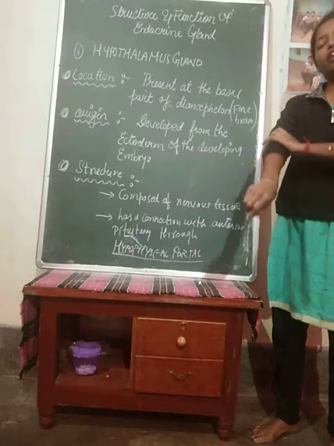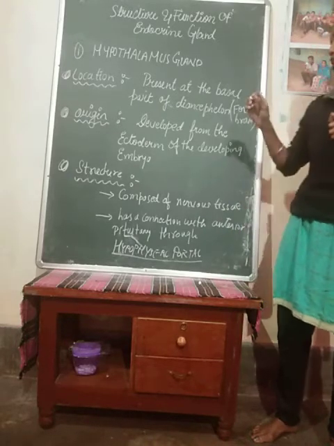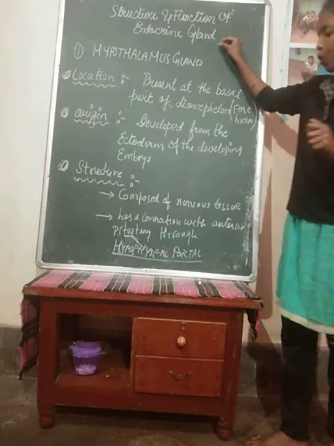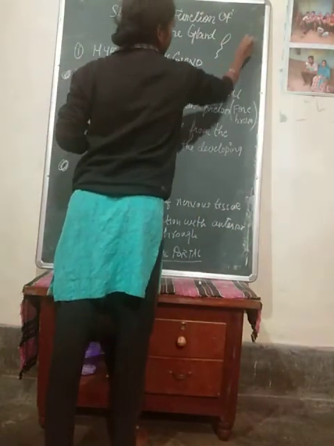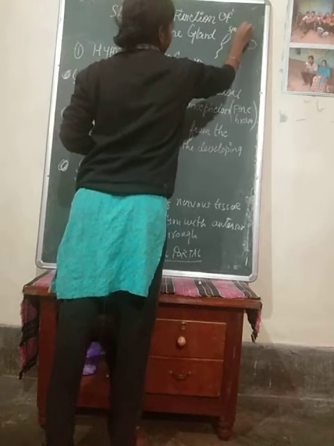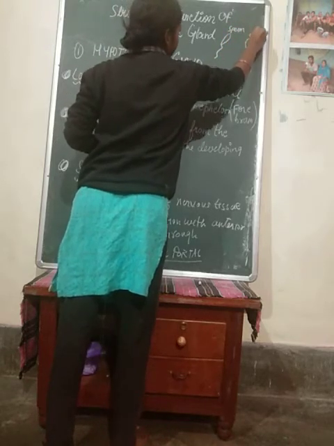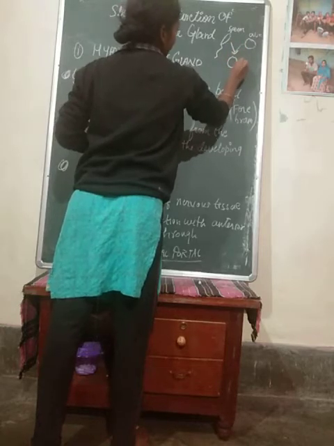Okay, students, we know the fusion of sperm and ovum. I will explain you here in short. Suppose this is the sperm and this is the ovum. Both are fusing together to form a zygote.